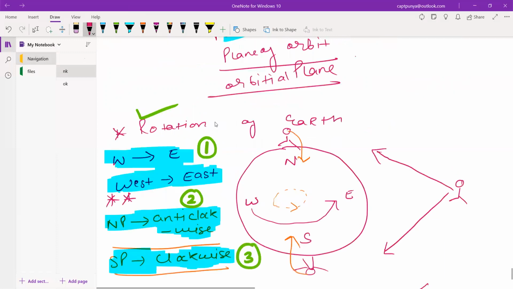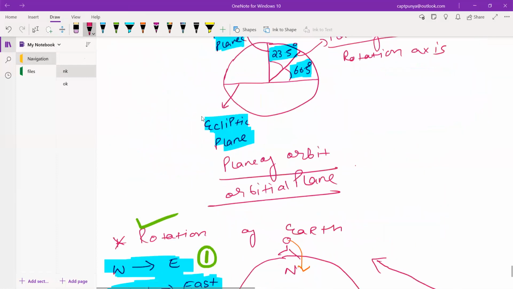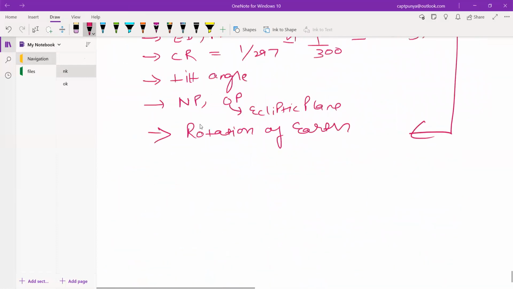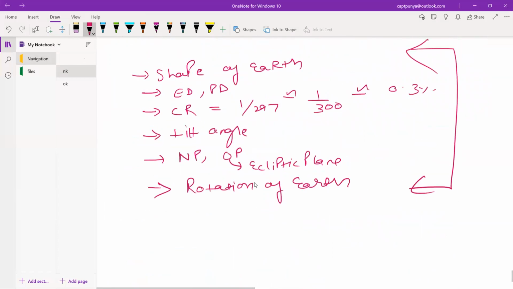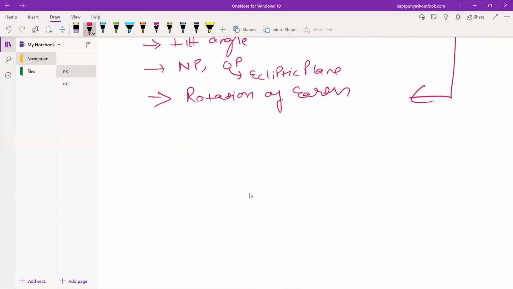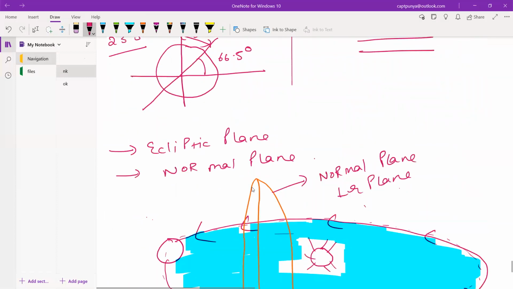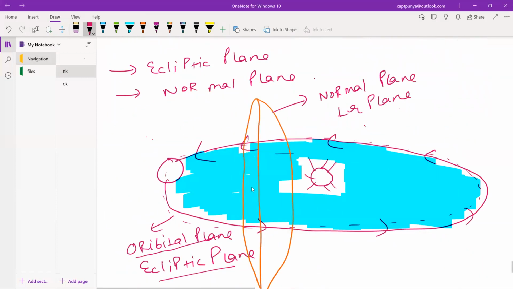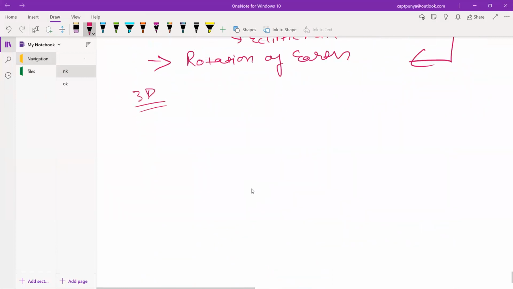So guys, watch it again. If you don't understand anything, please write down in the comment section below. All right, because for your better understanding, right now I was not able to get the 3D images for you guys, but I think these 2D images you should understand. But while teaching the great circle, I'm going to try and get the 3D images for you so that you understand it better. Okay, so basic navigation has started, guys.